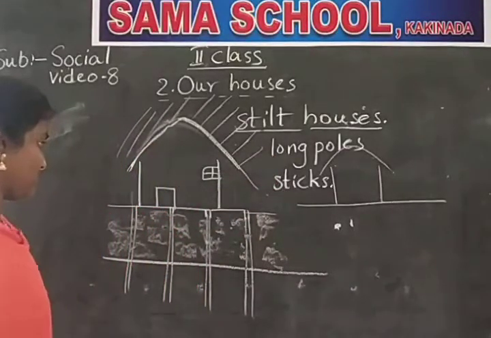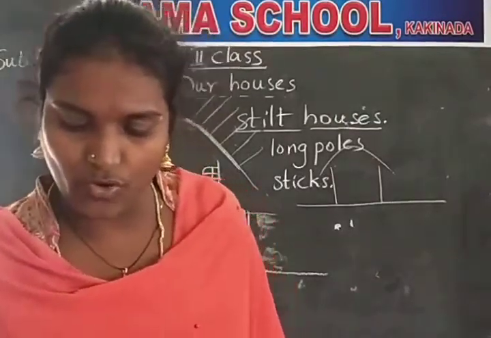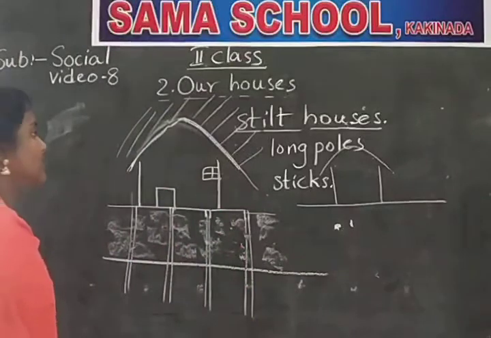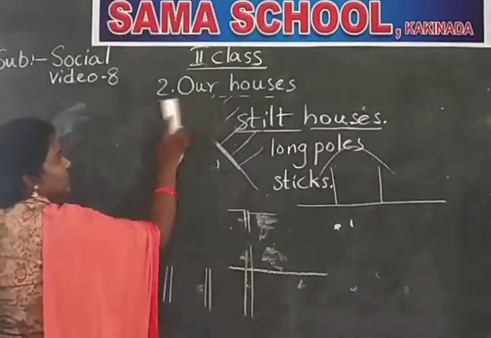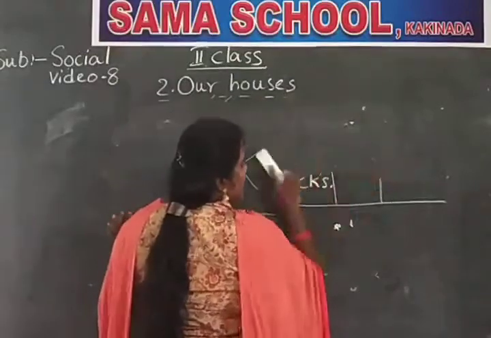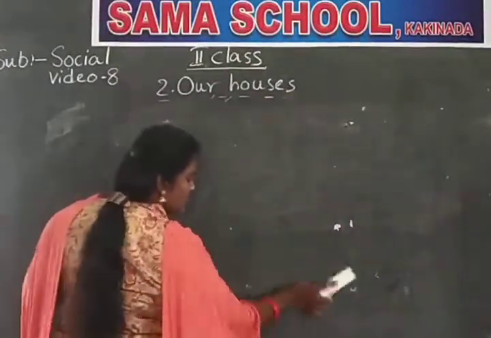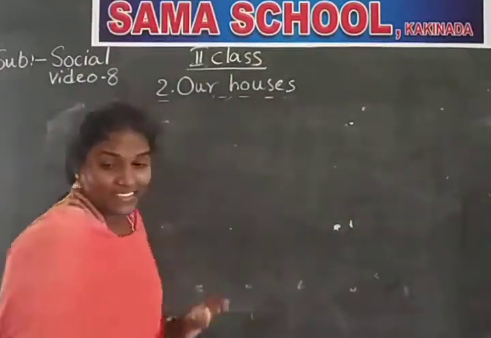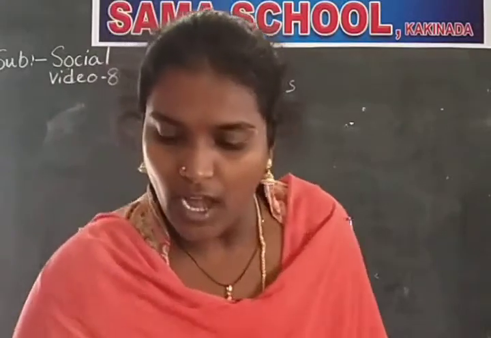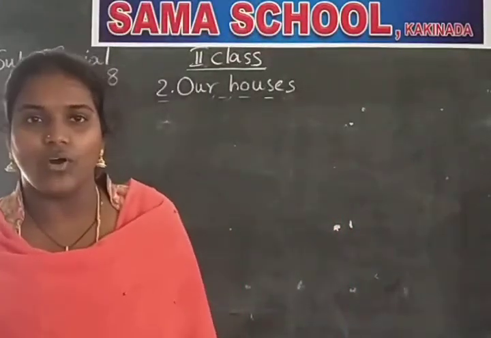Okay. And now let us go to the next special house. See, everywhere we cannot see the land. In some places most of the land is covered with water. Where can we see the water?